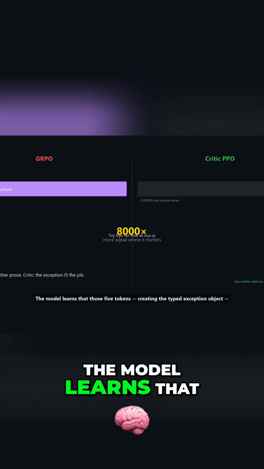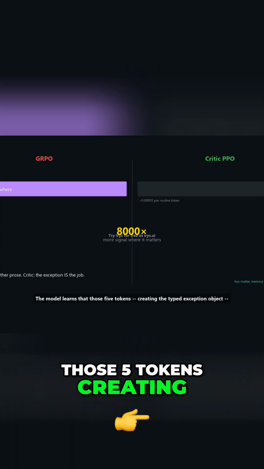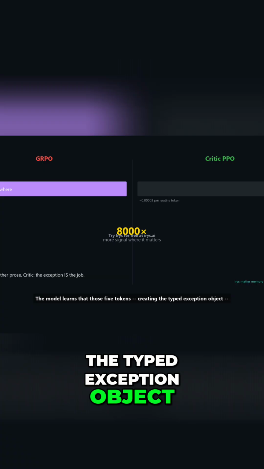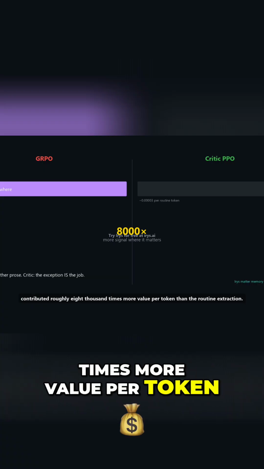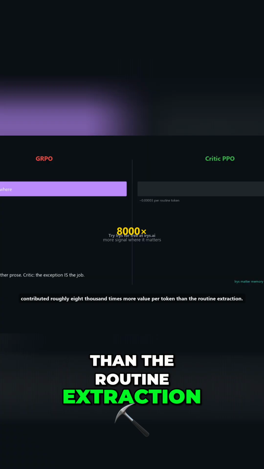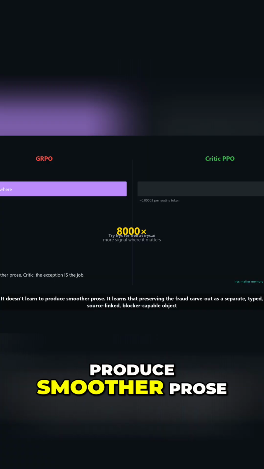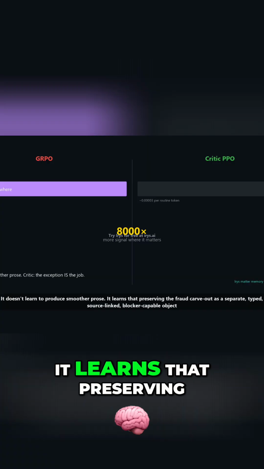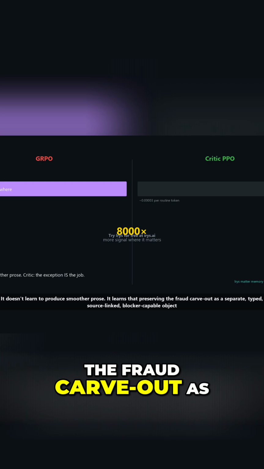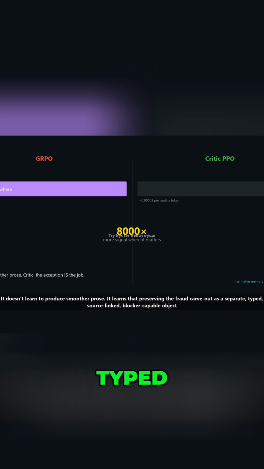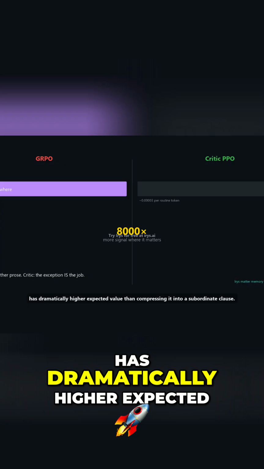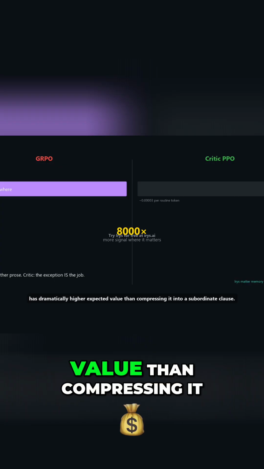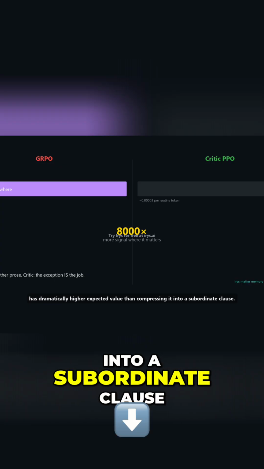The model learns that those 5 tokens, creating the typed exception object, contributed roughly 8,000 times more value per token than the routine extraction. It doesn't learn to produce smoother prose. It learns that preserving the fraud carve-out as a separate, typed, source-linked, blocker-capable object has dramatically higher expected value than compressing it into a subordinate clause.